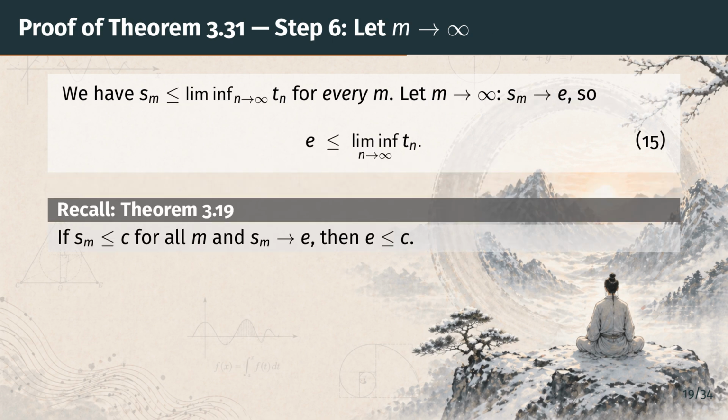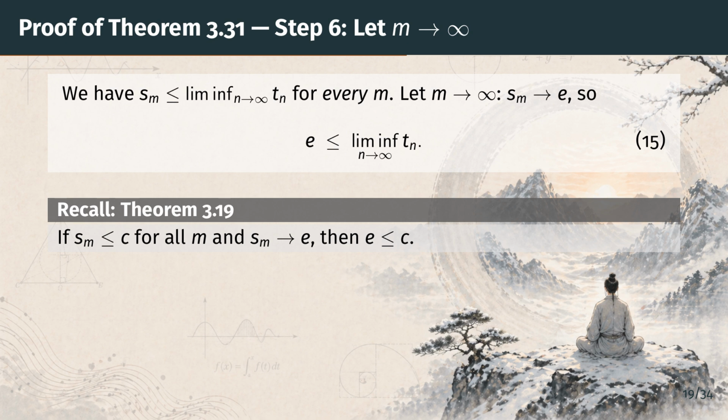Step 6. We have just shown that every partial sum s sub m lies below the lower limit of t sub n. The right-hand side is one fixed number. It does not depend on m, so we may let m go to infinity. The partial sums s sub m converge to e, and a limit of quantities all sitting below a fixed bound cannot exceed that bound. This is the principle recalled in the gray box, a consequence of Theorem 3.19. Therefore, e is less than or equal to the lower limit of t sub n. Call this equation 15.